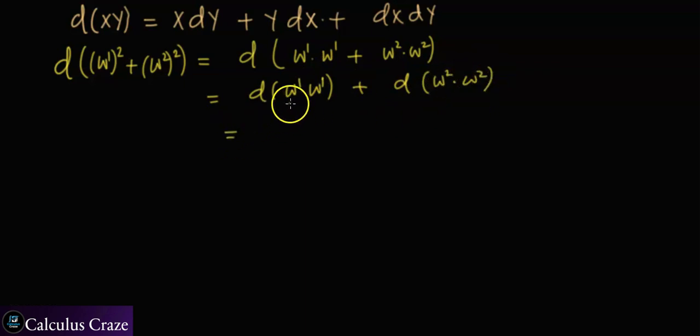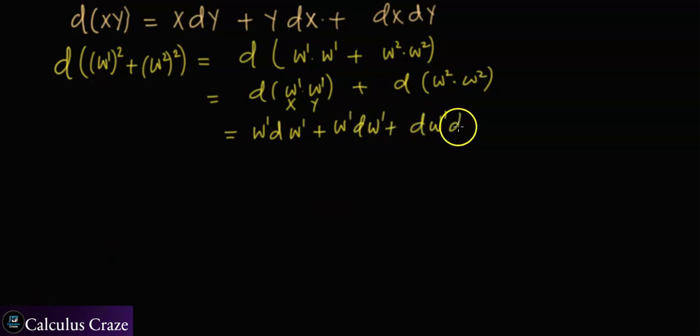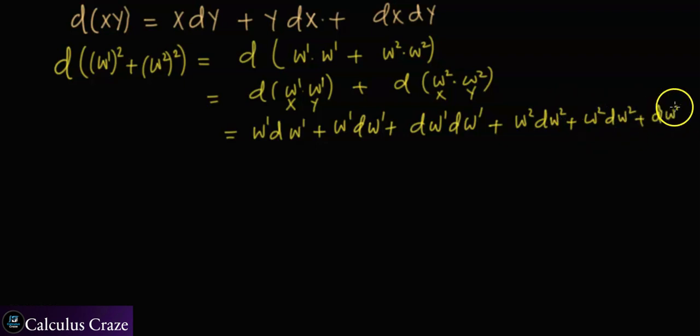Then I can use the product rule by treating this as x and this as y: x with the differential of y plus y with the differential of x, and you again use the product rule for w2.